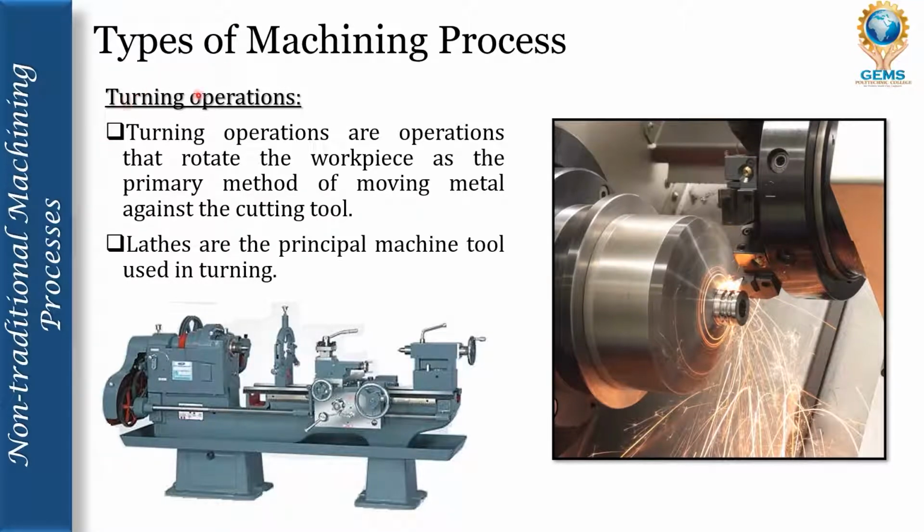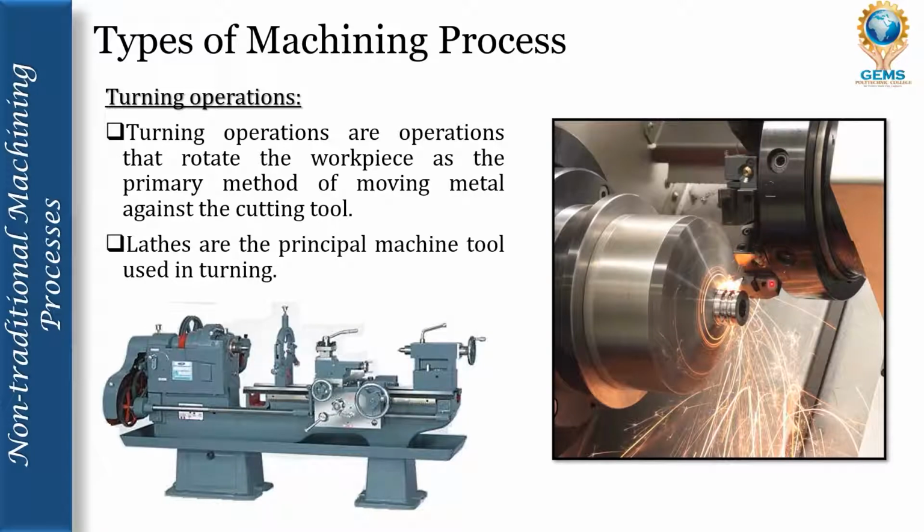Let's see the details of turning operations. Turning operations rotate the workpiece as the primary method of moving metal against the cutting tool, and lathes are the principal machine tool used in turning. In turning operation, the workpiece is clamped in the chuck and is rotating.